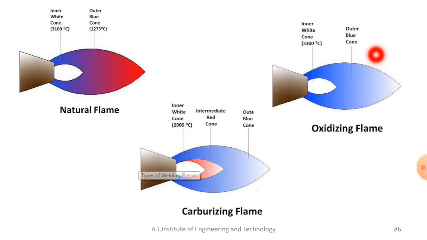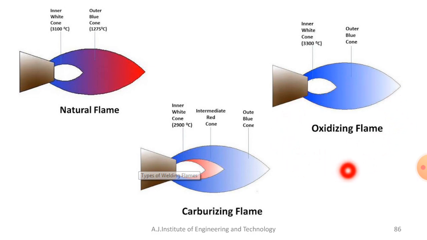If you use it for steel, oxidation takes place and you will not get a strong joint. That's why you cannot use the oxidizing flame for steel material. This type of flame is helpful for copper based metals as well as zinc based metals.